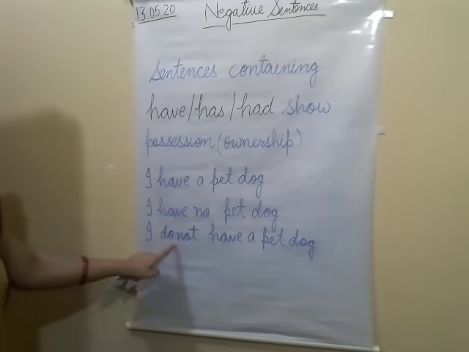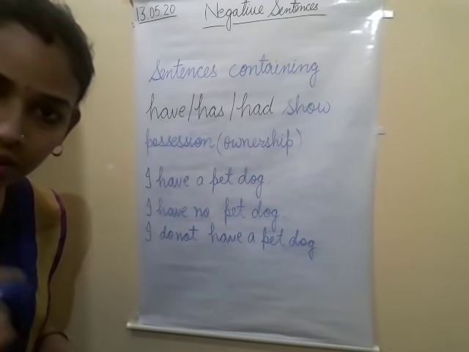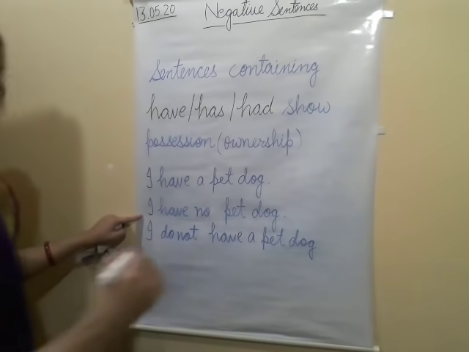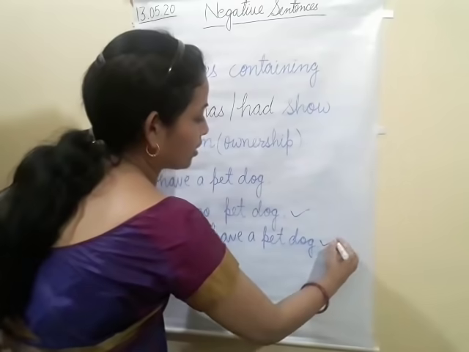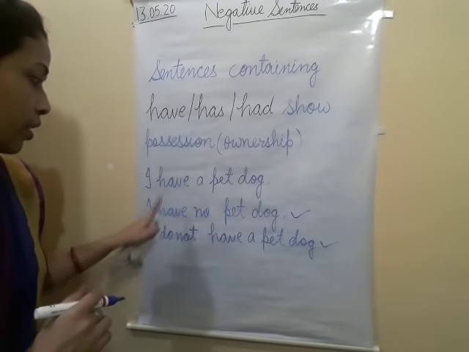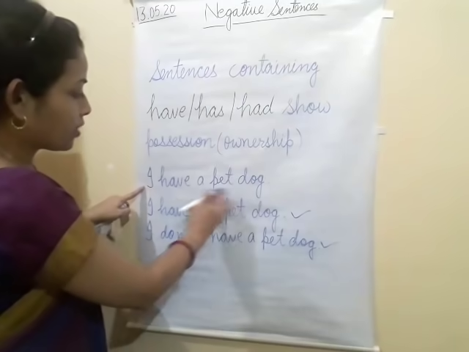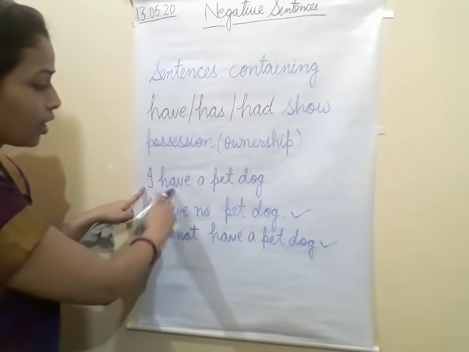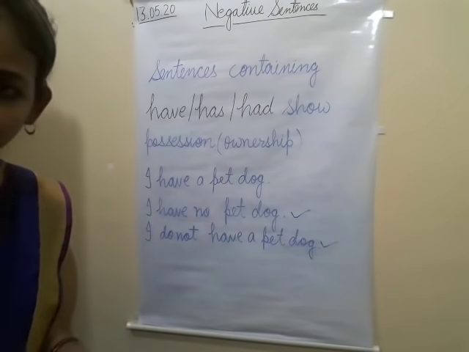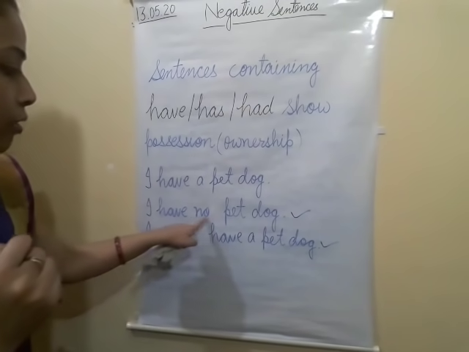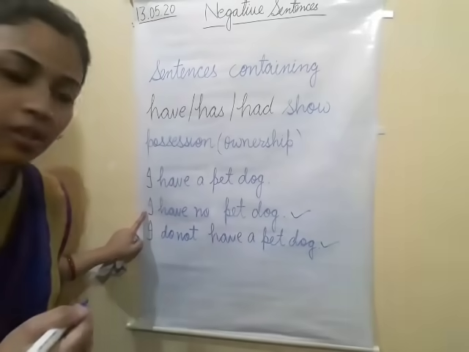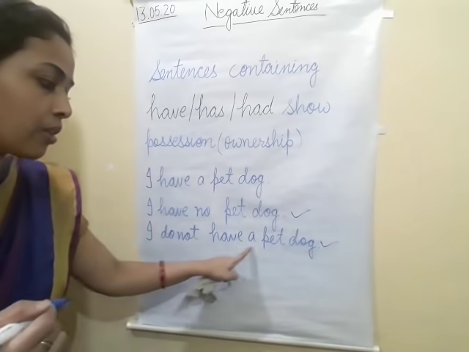So, I do not have a pet dog. We have changed it here in two ways. This is the first way and this is the second way. Both are correct. This positive sentence, I have a pet dog, becomes I have no pet dog, or another way, I do not have a pet dog.